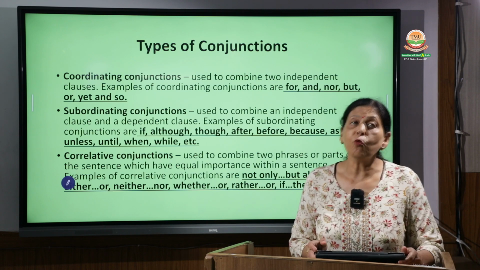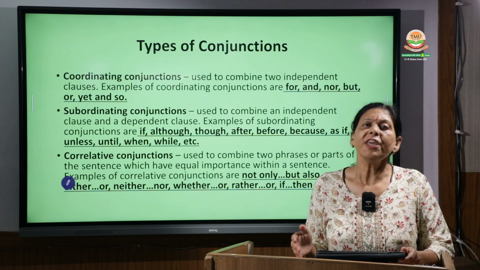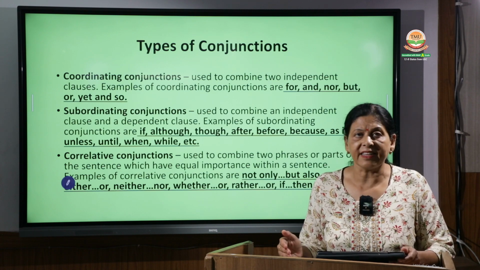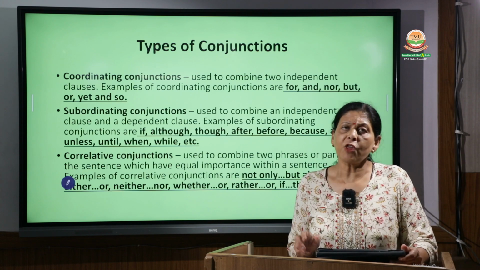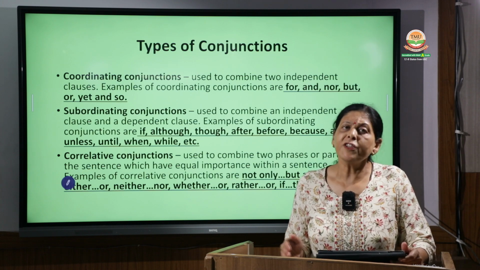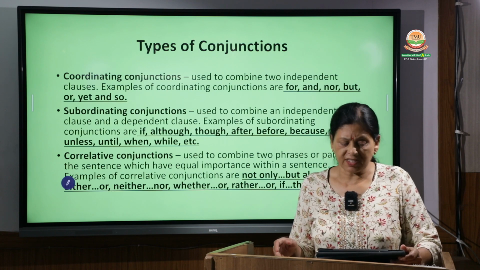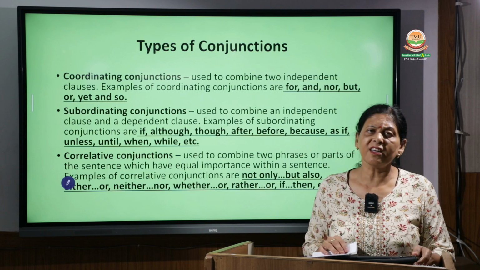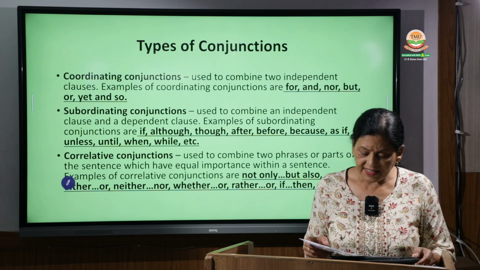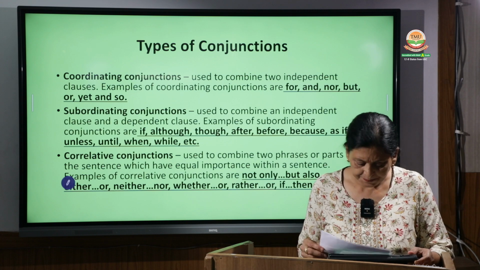Means either there are two phrases or two parts of a sentence which have equal importance. Correlation means the relation between two things. So there are two parts of a sentence which hold equal importance. The conjunctions used in such sentences are called correlative conjunctions.